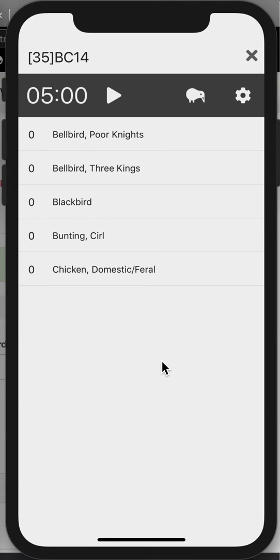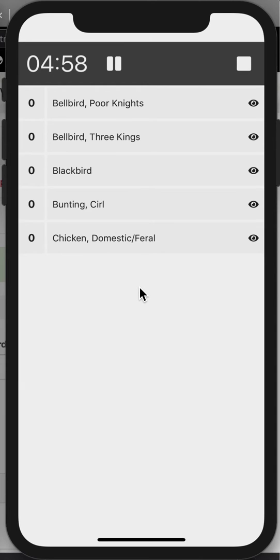With the shortlist set, you can now start the timer. Each time you see a species, tap its line entry to increment the count. If you make a mistake, press and hold to decrement.